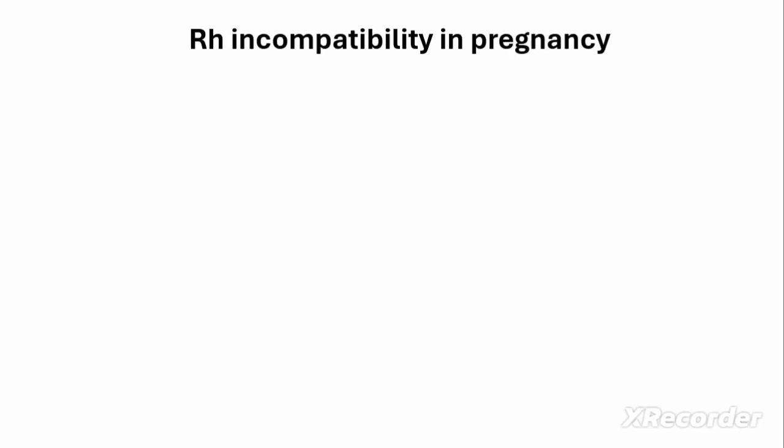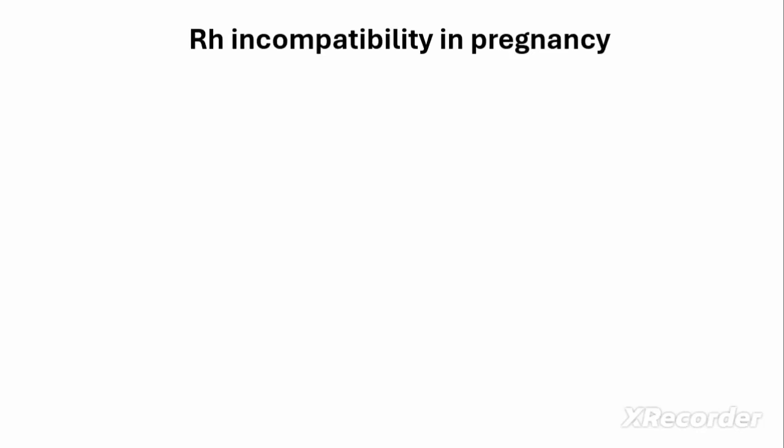Remember we said the rhesus status of the mother is negative. So if the blood of the baby comes into contact with the blood of the mother, the body of the mother will start producing antibodies.